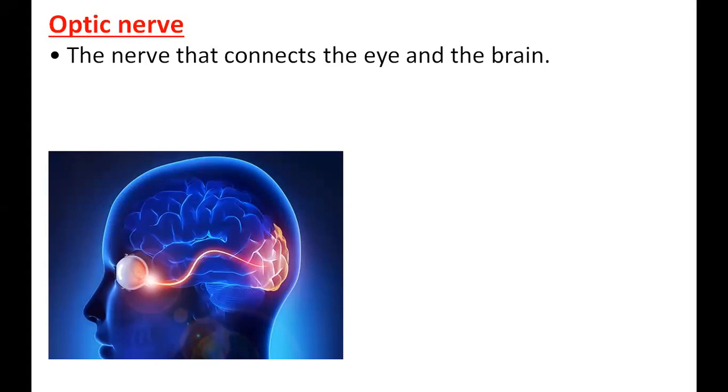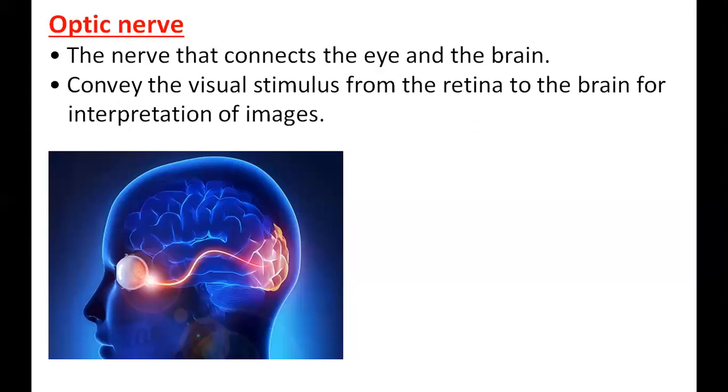From your eye to the brain, the back part of the brain is responsible for your sight. Can you understand? That's why they say don't hit anyone on the neck. Sometimes this part of the brain that receives the messages from the eye may be damaged. Sometimes some people become blind after an accident, but their eye and everything is okay. What has happened? The part of the brain which detects the eye signals has got damaged. Then also the person becomes blind. There are many reasons for becoming blind. One is the eye getting damaged.